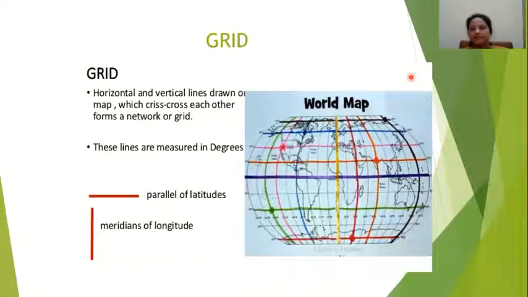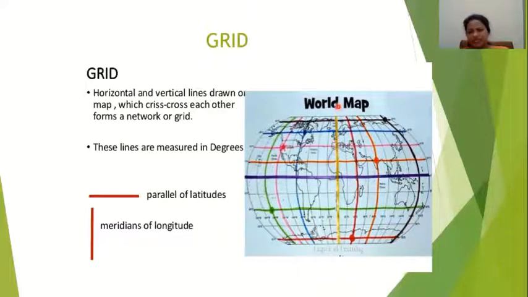Grid means what we have studied in the 7th or 8th standard. Here you can see this is a world map, or it is on the globe. You can see vertical lines and horizontal lines. The middle line is known as the equator, which you all know. This is 0 degree. And these other latitudes are the Tropic of Cancer, Tropic of Capricorn, Arctic Circle and Antarctic Circle.